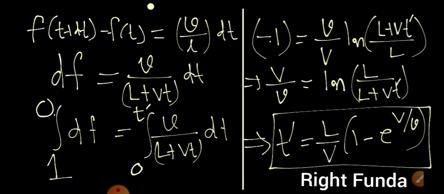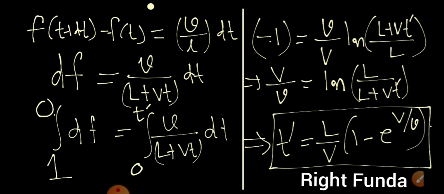This is a new method. This is a method called the fraction method. We calculate how much fraction will be covered, and new things will come. We calculated and got a value in terms of capital V, small v, and the length of the rubber band. So this was the answer of the second part: after what time it will reach.